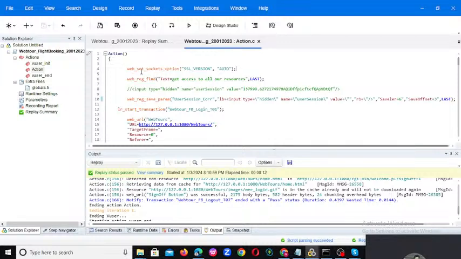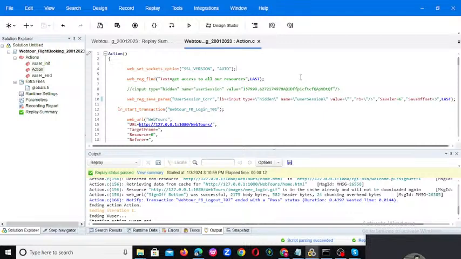This is the web function, and you can observe here web_reg_find. What is web_reg_find? We want to validate that we are going to the correct response or not, so we use web_reg_find. It is one of the validation points.